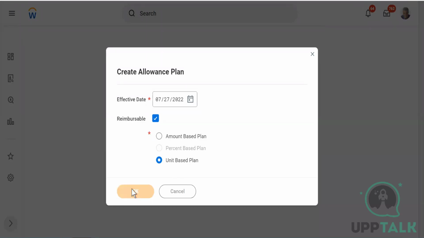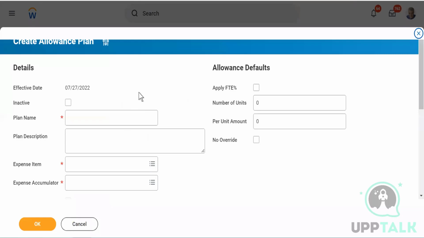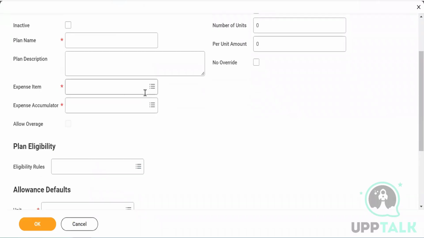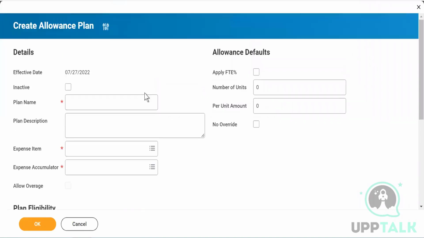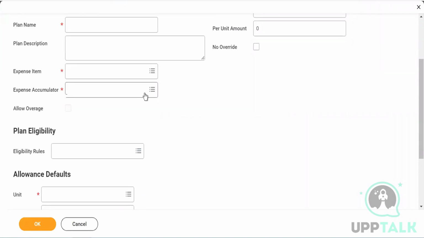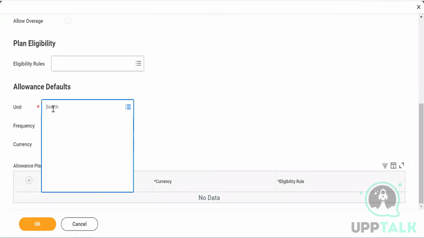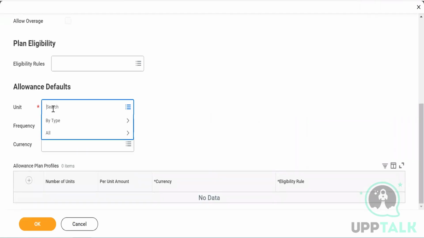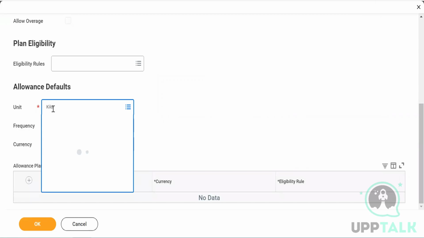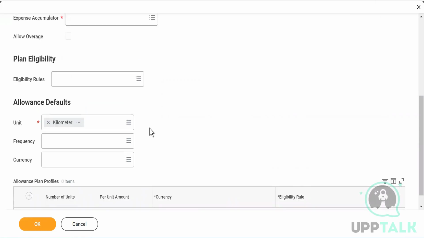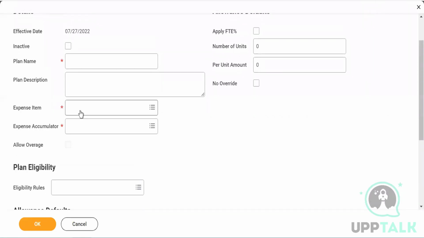Now what is unit based? It means there is something to measure, then only I can go ahead and do it. Like fuel expense, per kilometer expense. So here I can mention that, by kilometer. Then in that, let's say fuel reimbursement.